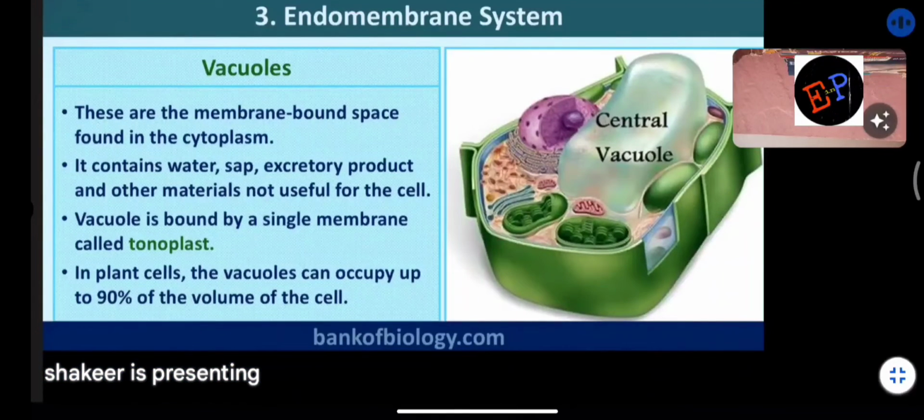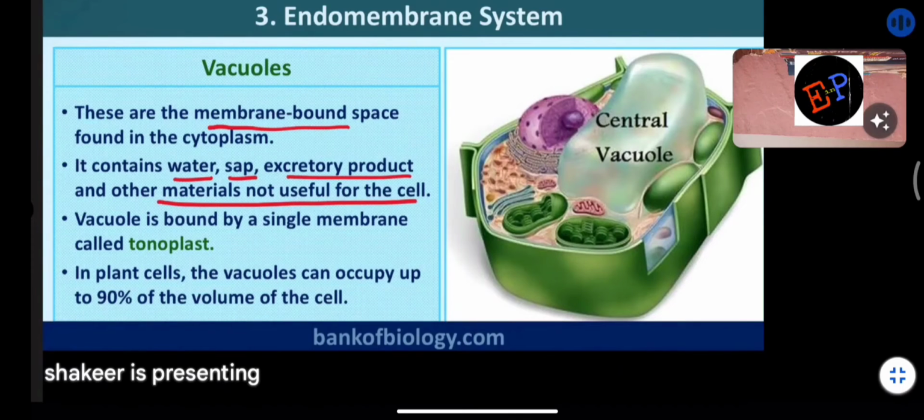They are membrane bound. Every organelle present in a eukaryotic cell is membrane bound. It is a membrane-bound space found in the cytoplasm, containing water, sap, excretory products, and other materials not useful for the cell.